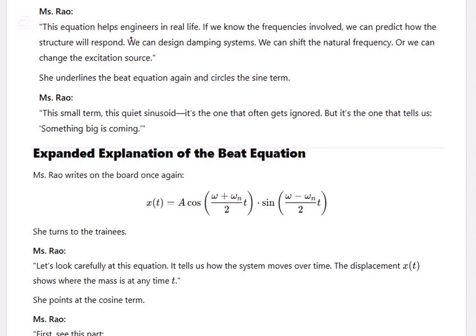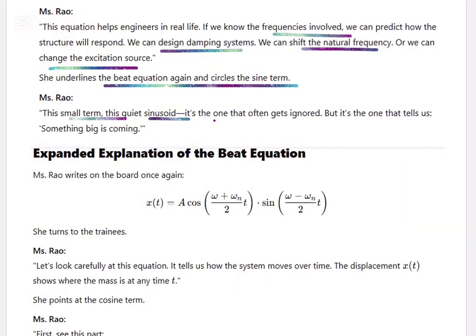Why does this equation matter? It helps engineers in real life. If we know the frequencies involved, we can predict how the structure will respond. We can design the dynamic system. We can shift the natural frequency, and we can change the excitation source. So analyze the beat equation again. This small sine term is the one that often gets ignored, but it's the one that tells us something big is coming.